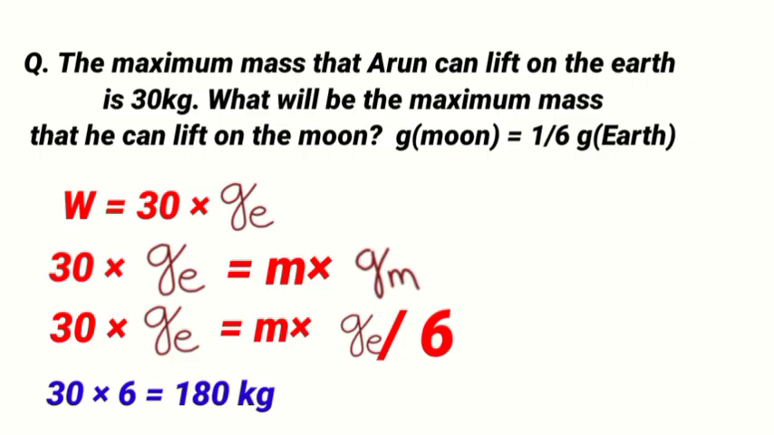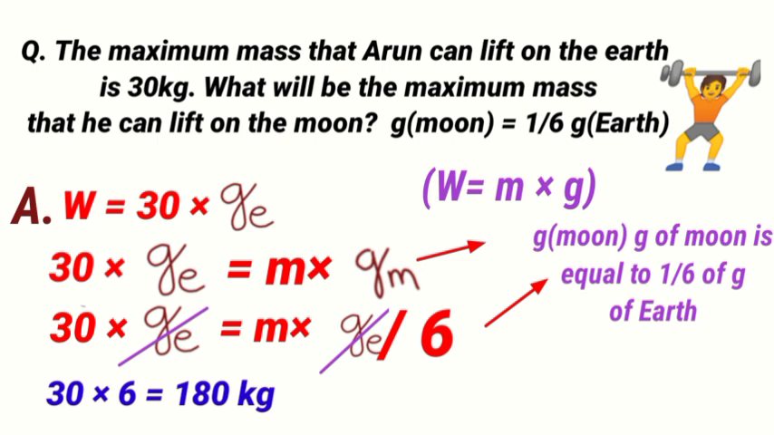The maximum mass that Arun can lift on earth is 30 kg. What will be the maximum mass he can lift on the moon? So the maximum mass he can lift on earth is 30 kg. We have to find the maximum mass Arun can lift on the moon. So I told you Arun has the same amount of force he can apply on the earth. I mean how much force he is applying on the earth.